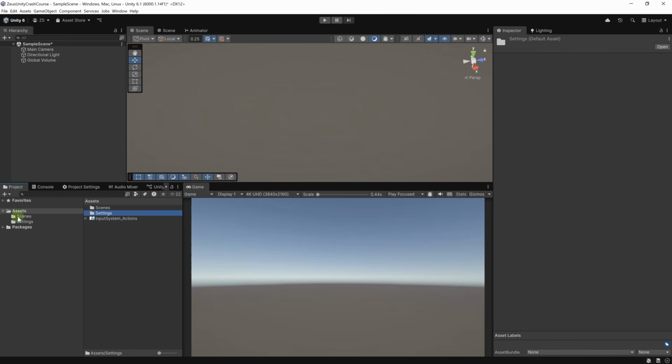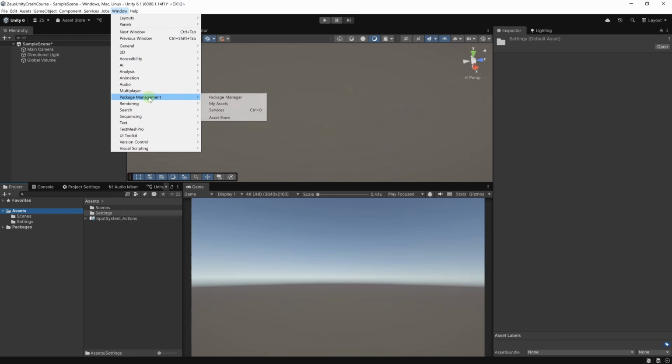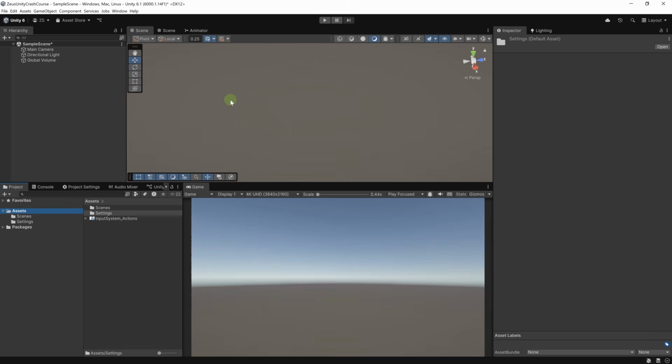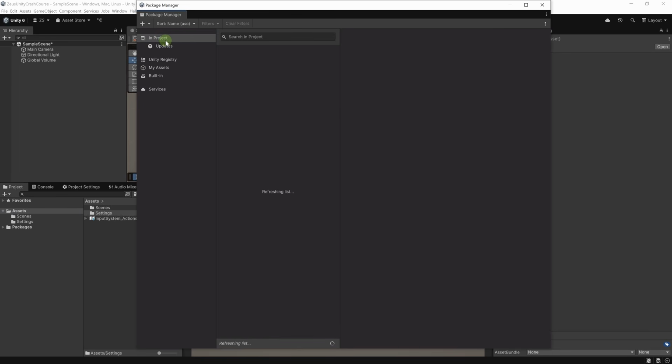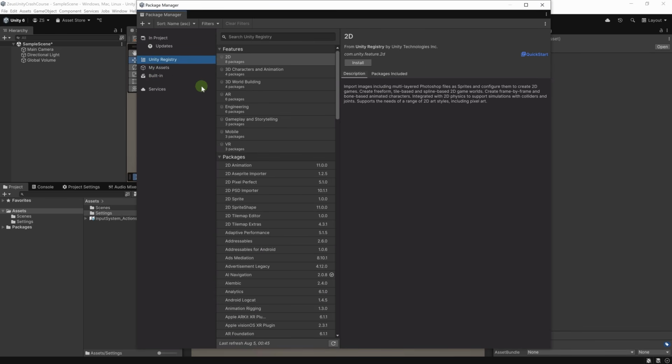In the project view, you can see that we have the assets folder here, and we also have the packages. Packages are like add-ons that are added to your project without being present in the assets folder, and you can access the list of packages either here, or we can go to Window, Package Management, and Package Manager. Here we can see the packages that are in our project, and if you purchase something on the Unity Asset Store, you can see it in My Assets. Then here we have the Unity registry. These are the official packages made by Unity.